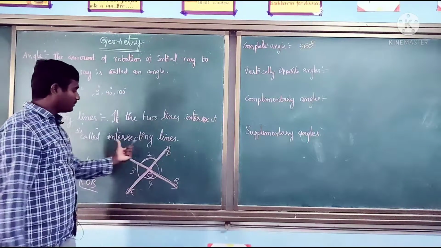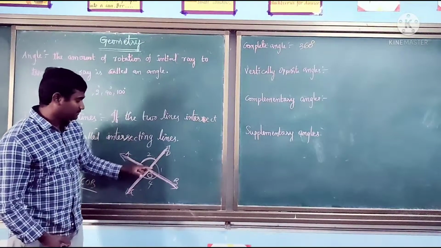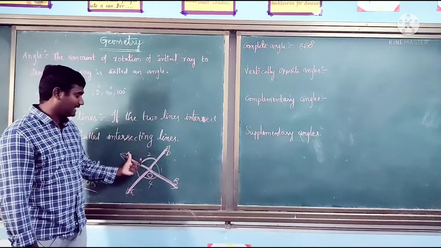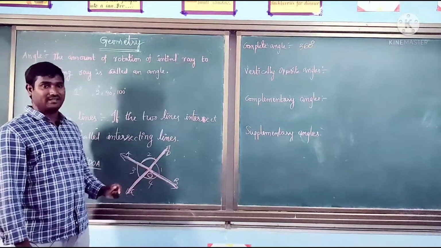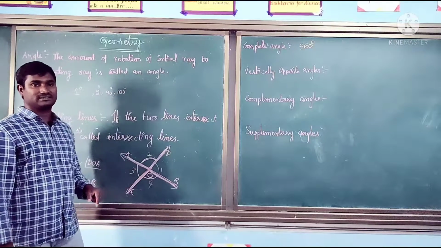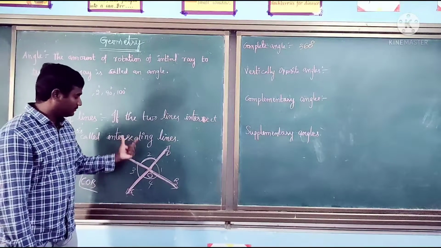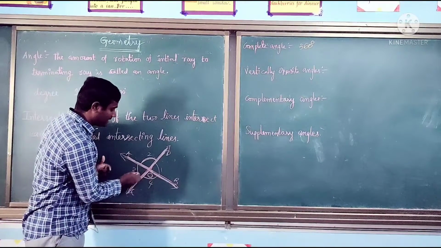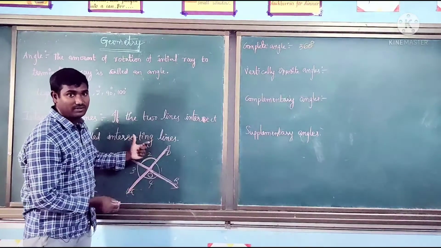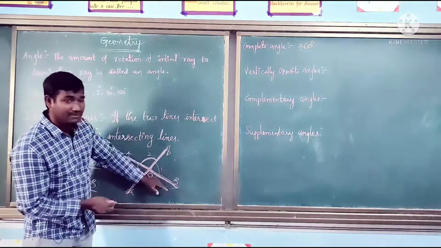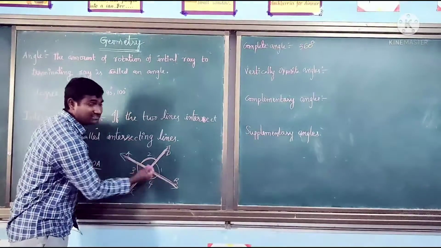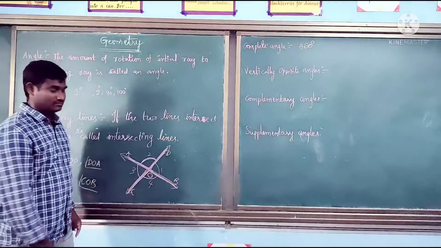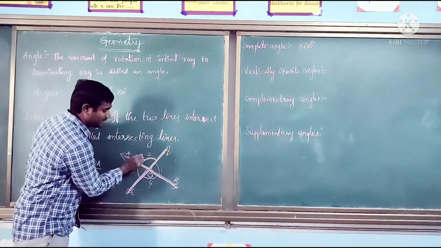If you break at this point and fold exactly opposite, if I flip this angle AOD exactly to the back side, on which angle will it fall? It falls exactly on angle BOC.